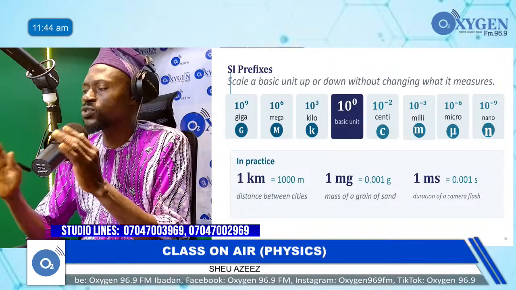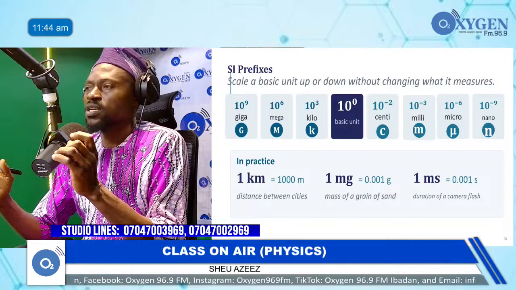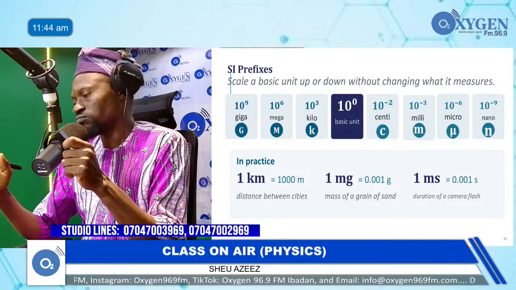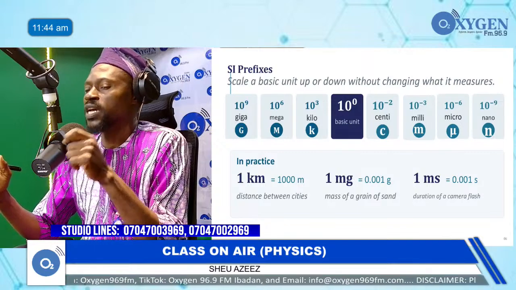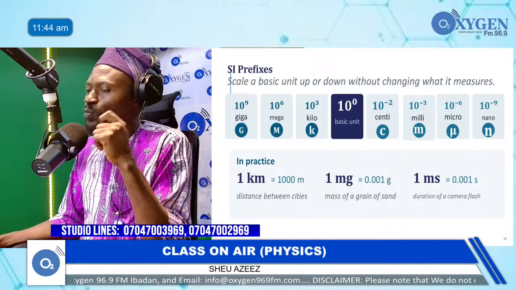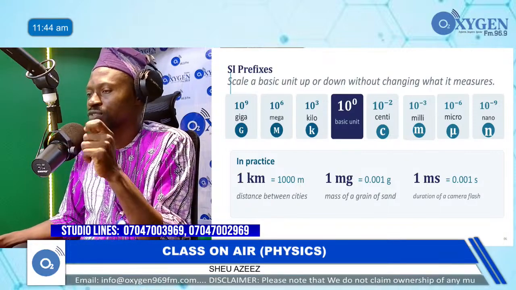If the unit remains as it is, it will be multiplied by 10 raised to power 0. You learned from your laws of indices that any number raised to power 0 is 1.